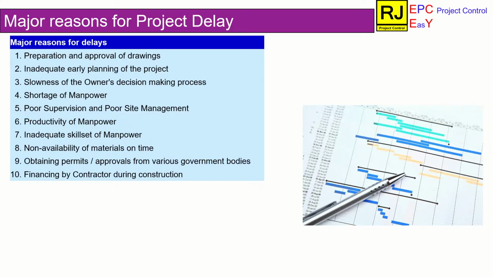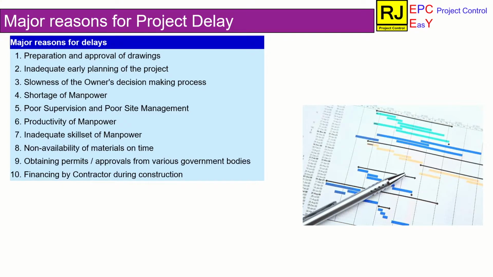Preparation and approval of drawings takes rank number 1. Inadequate early planning of the project, where scheduling is wrongly done with unreasonable timelines. The slowness of the owner's decision-making process, shortage of manpower, poor supervision and poor site management, productivity of manpower, the inadequate skill set of manpower, non-availability of materials on time, obtaining permits and approvals from various government bodies, and financing by the contractor during construction.